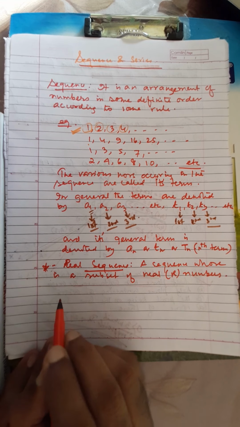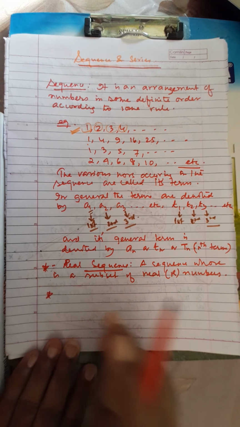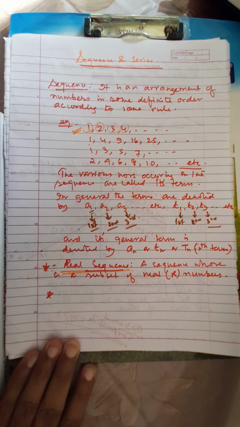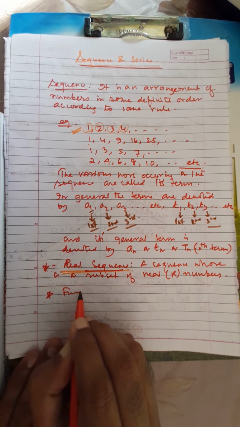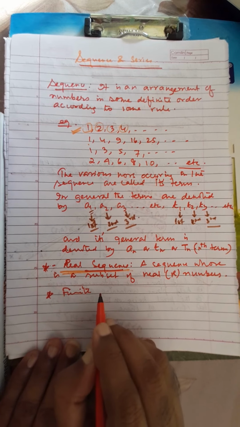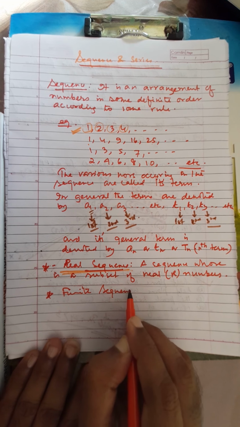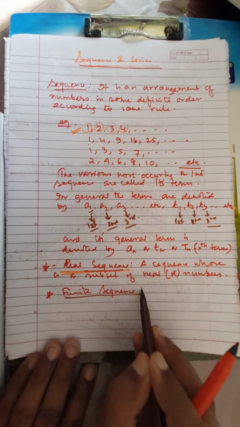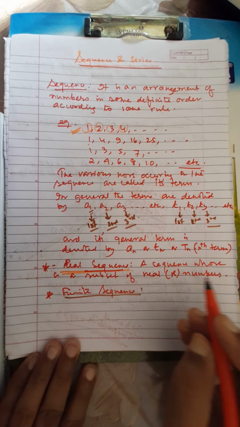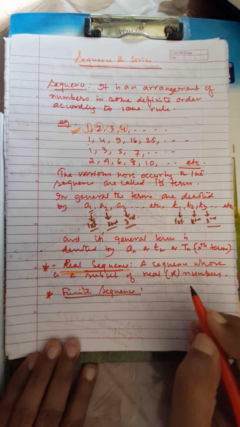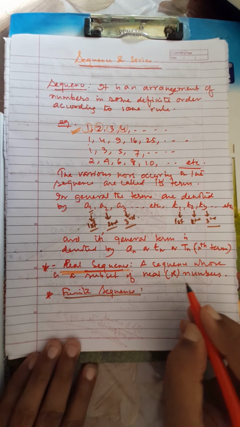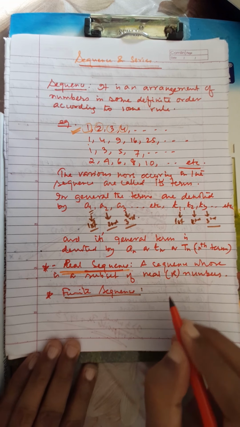Next, finite sequence. What do you mean by finite sequence? A sequence is called finite if it contains a finite number of terms.